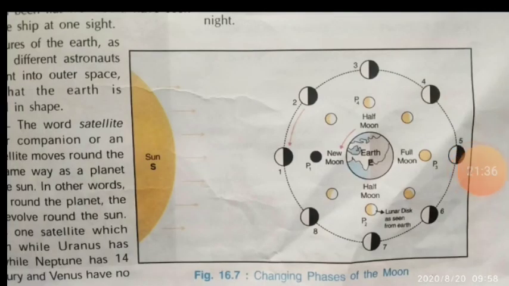So we can see the full moon only once in about a month's time. The full moon night is called Purnima. After 15 days, when we watch the night sky, provided it is a clear, cloudless night, this is called new moon night or the Amavasya. The moon has no atmosphere. We only find dust and rock.